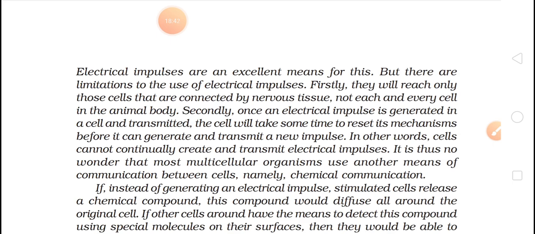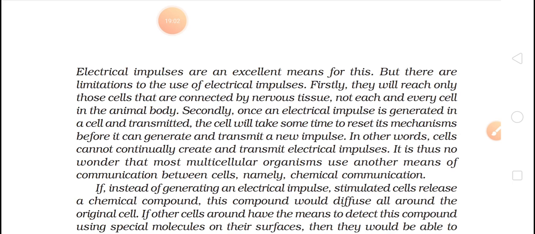And secondly, we can use another mechanism also, and that mechanism is chemical communication. This chemical communication will not require any nerves. Chemically, it will be transmitting the information.